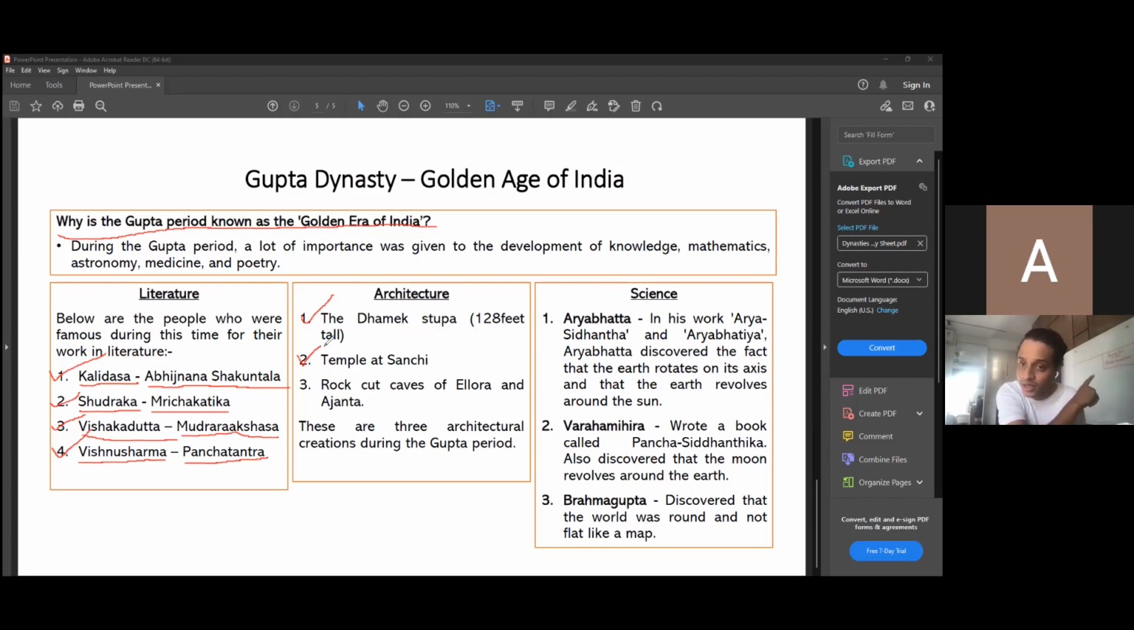Sanchi Stupa was made in the Mauryan period. The temple at Sanchi was made during the Gupta period. Okay, the third one: the rock cut caves of Ellora and Ajanta.